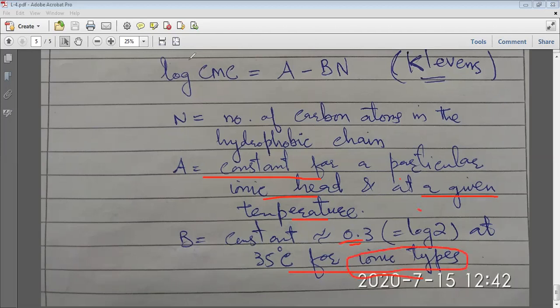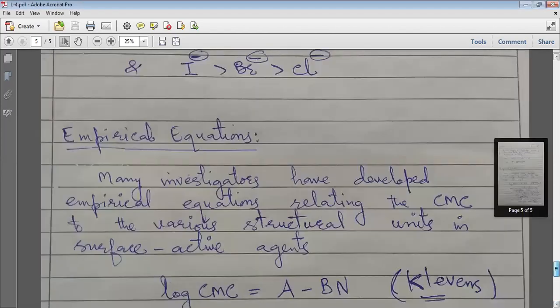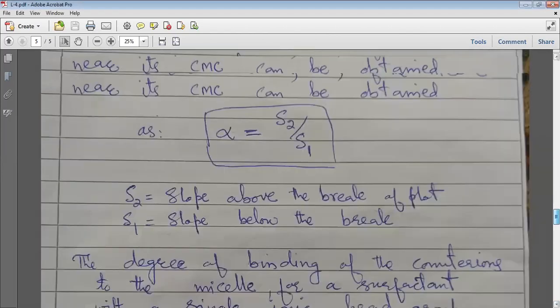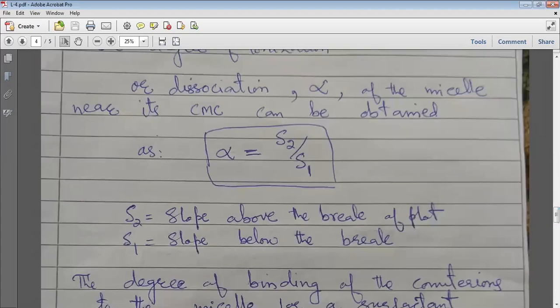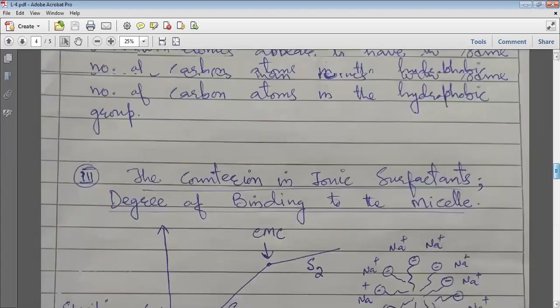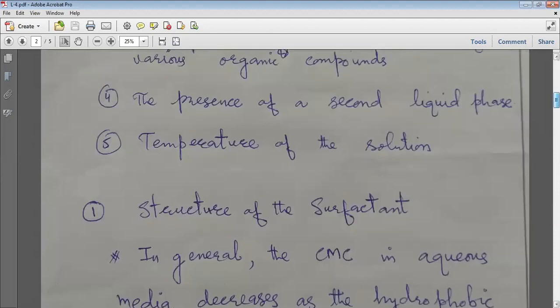I hope you understood this lecture. I have moved from PDF mode to this mode so that you can get the pointers very clearly.